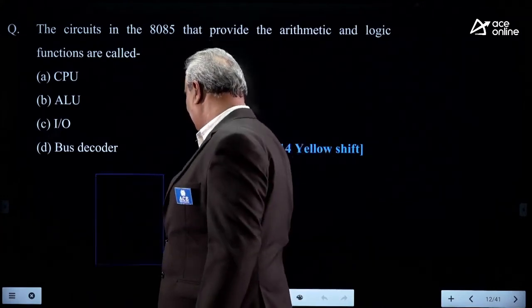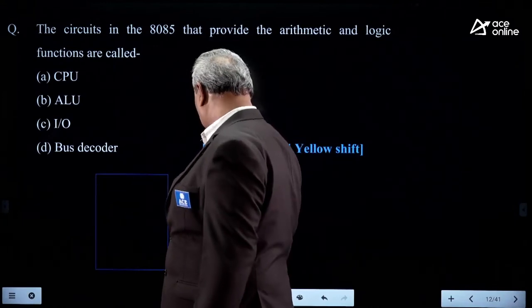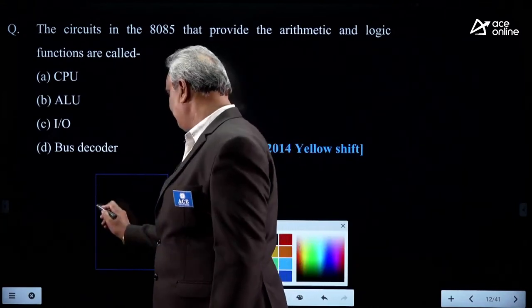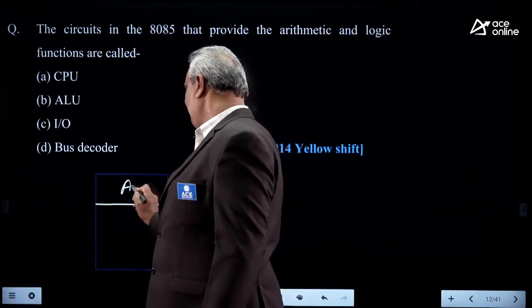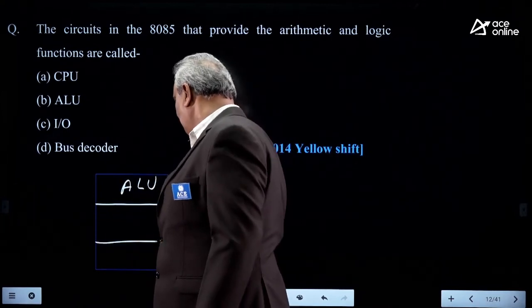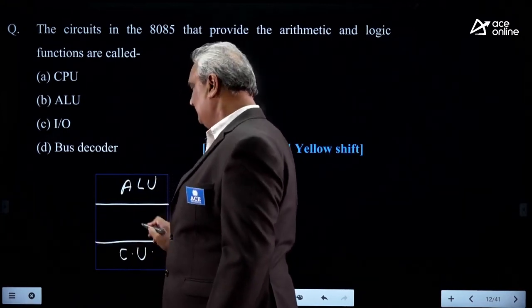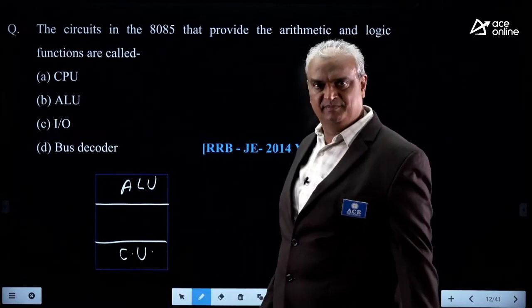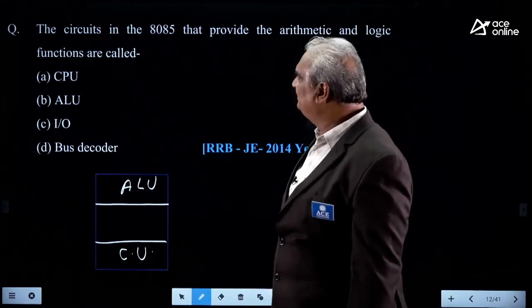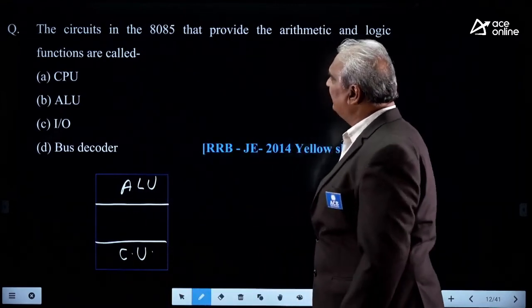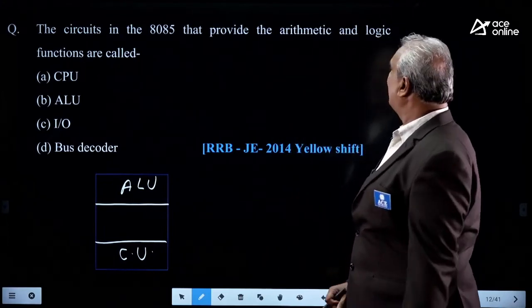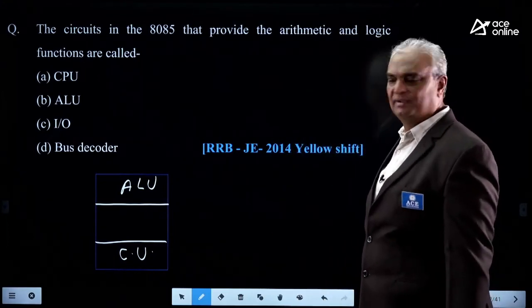not only in the 8085 processor, in any microprocessor, ALU is there, control unit is there, some number of registers are there. What he asked in the question: the circuits in the 8085 that provide the arithmetical and logical functions.